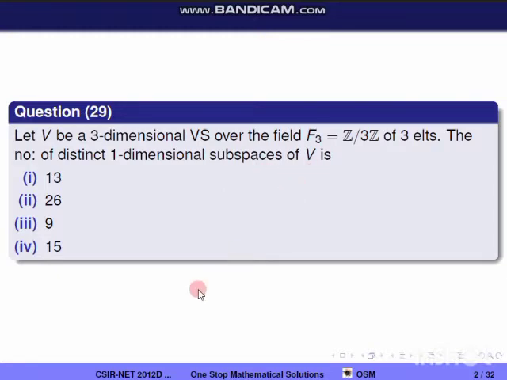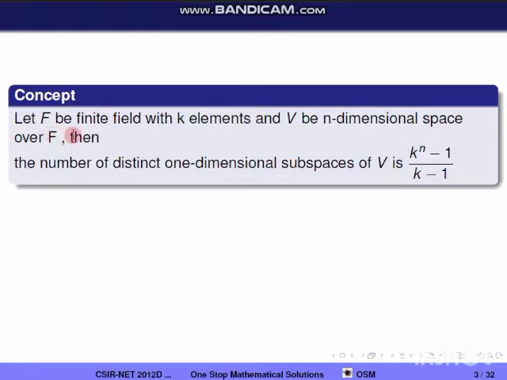So we will look into the concepts used. Suppose F is a finite field with k elements and V is the n-dimensional vector space over F. Then the number of distinct one-dimensional subspaces of V is given by the formula (k^n minus 1) divided by (k minus 1). So now we'll move on to the question.